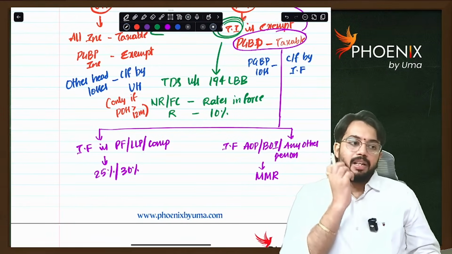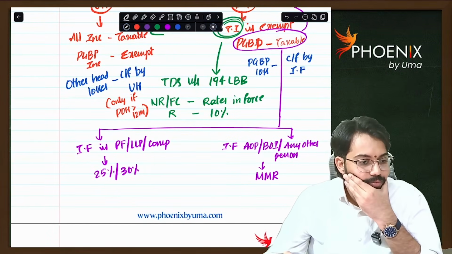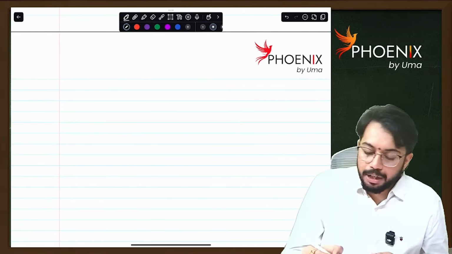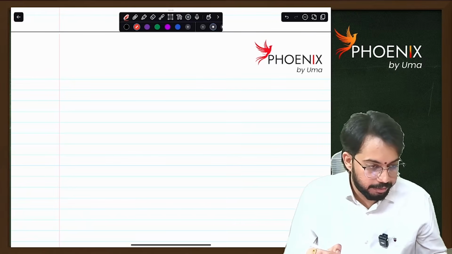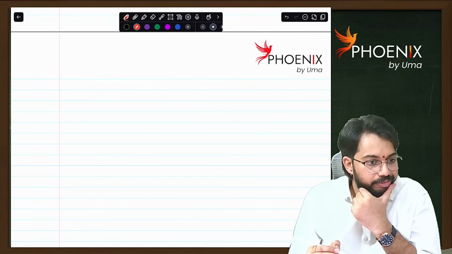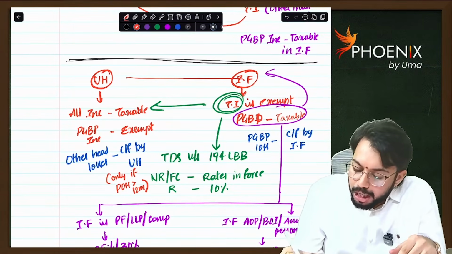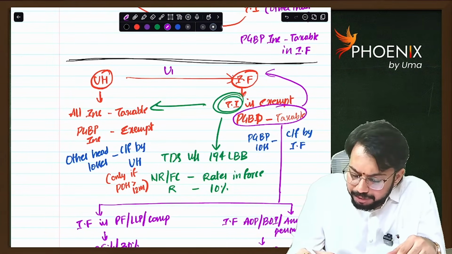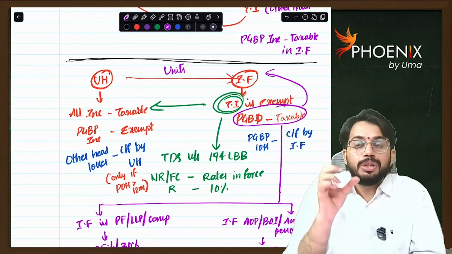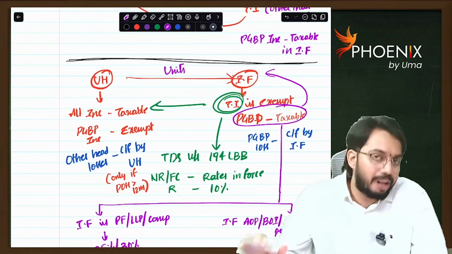Are you clear? Shall I explain securitization trust? Next, securitization trust. Only see, the unit holder is holding units in the investment fund. Whatever units are held by the unit holder, those units are to be held for more than or equal to 12 months.